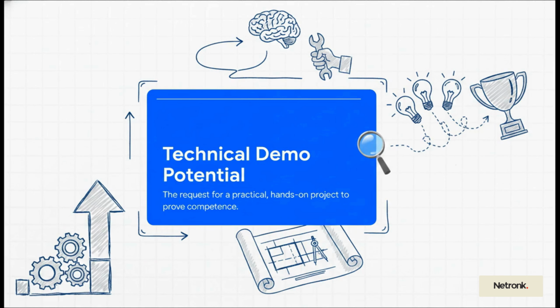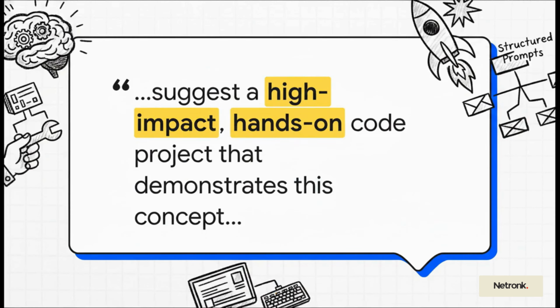Look, knowledge is great, but proven skill is what gets you paid. This part of the prompt ensures the research doesn't just stay theoretical. It demands a blueprint for a real, hands-on project that would serve as portfolio-worthy proof of your competence. The language is so deliberate here. High impact means the project has to be impressive, something that'll get you noticed. Hands-on ensures it's practical. You're basically architecting an actionable, career-boosting outcome right from the very beginning.